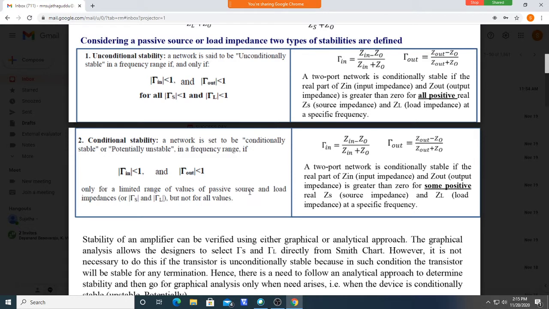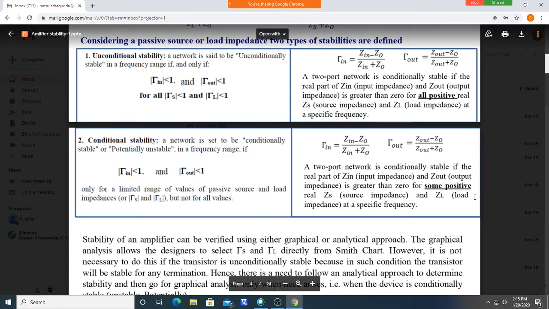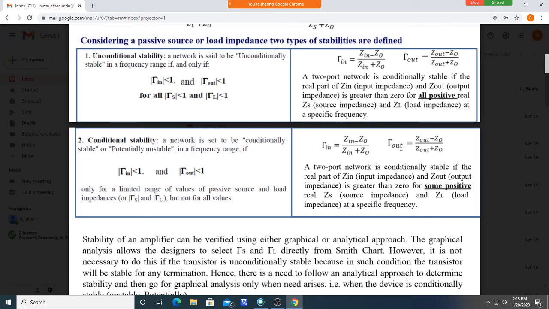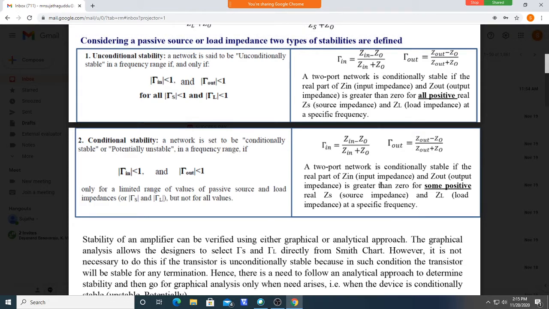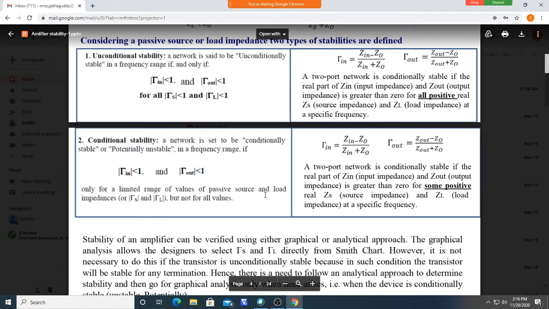Conditionally stable means only some particular values of ZS and ZL give gamma in and gamma out lesser than 1, but some values do not. Condition means a condition applies here: only particular values on the Smith chart give gamma in and gamma out lesser than 1, but some values may give them greater than 1. That's why it is called conditional stability or potentially unstable.